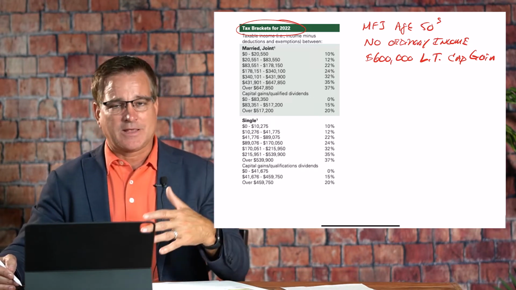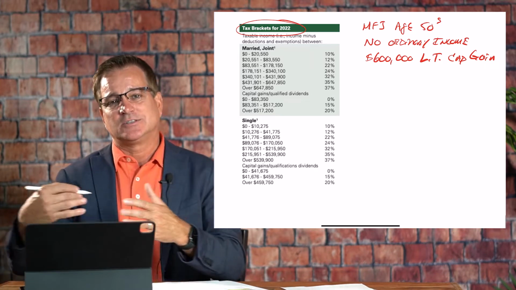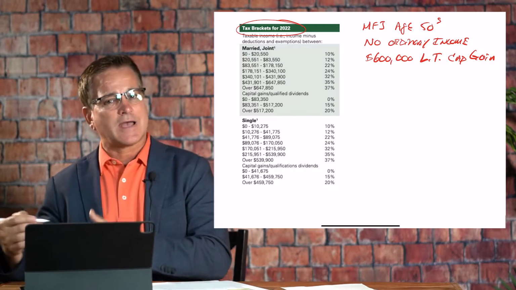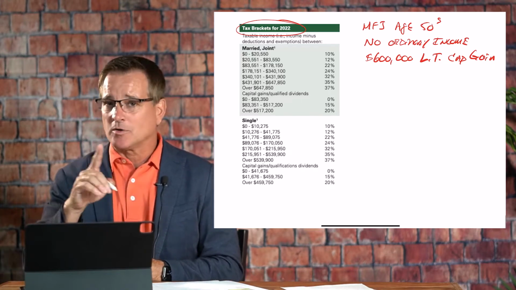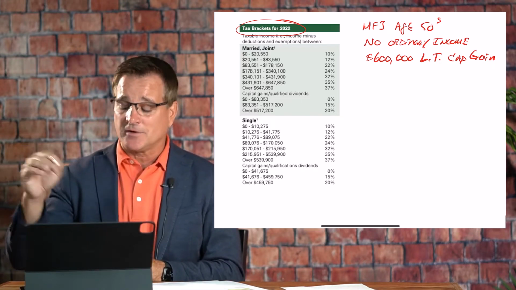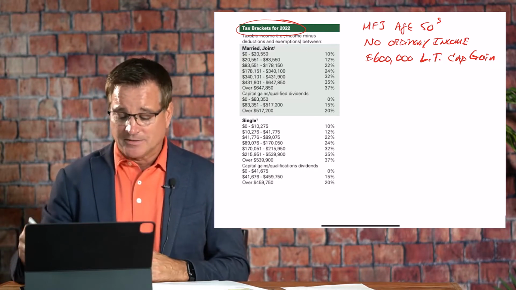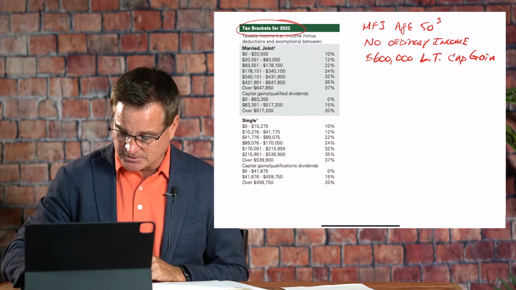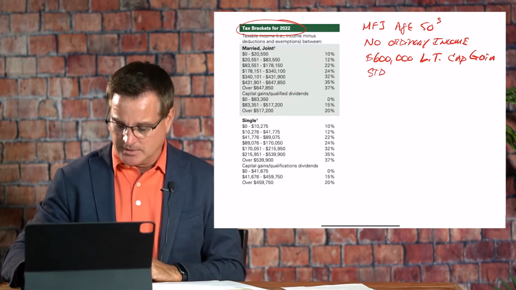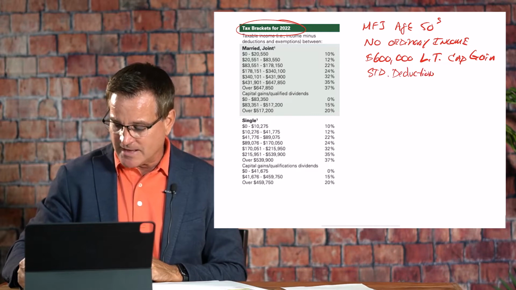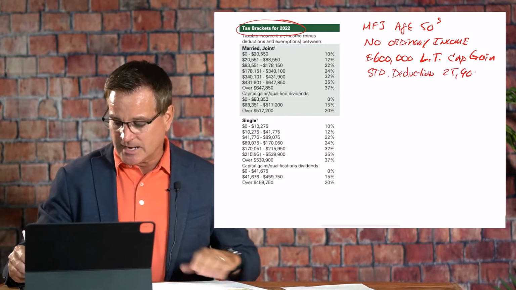Now, don't forget, we can apply deductions to this amount. Deductions also apply to capital gains. Normally they go to ordinary income first, but in our example, we don't have ordinary income. So right now, this couple has a standard deduction. We're going to assume that they don't itemize. They have a standard deduction of $25,900, okay?